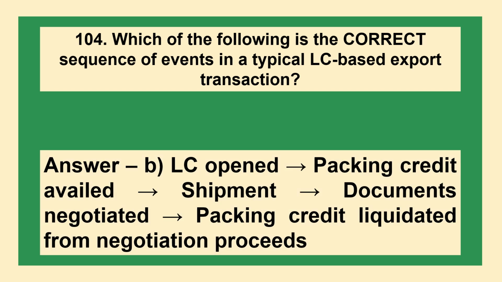The answer is option B. LC opened, then packing credit availed, then shipment, then documents negotiated, then packing credit liquidated from negotiation proceeds.